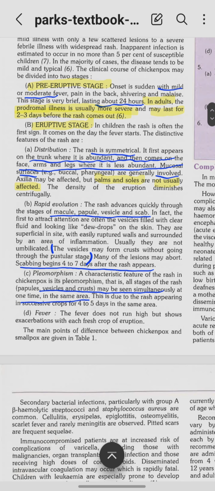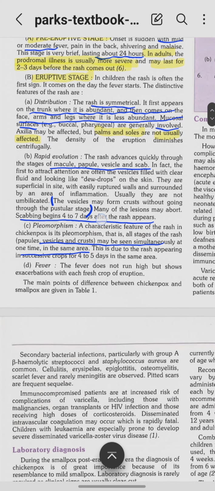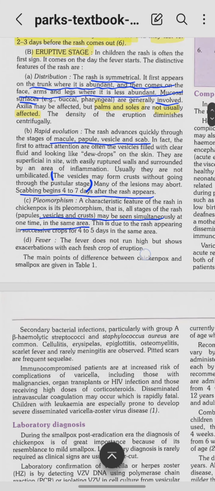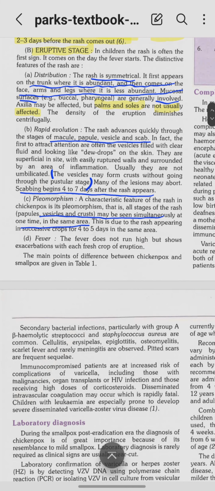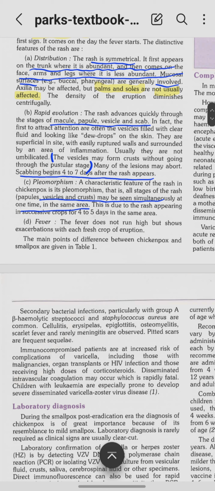These vesicles may form crust without going through the pustular stage also, all right? Now scabs will begin 4 to 7 days after the rash appears. Scabs are not infective, all right? So remember, the infective period, as I said earlier, is 1 to 2 days before the rash and 4 to 5 days after the onset of the rash, not after the rash is gone, okay? Till that, the person is infective.